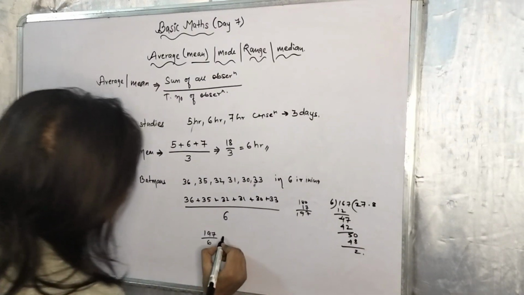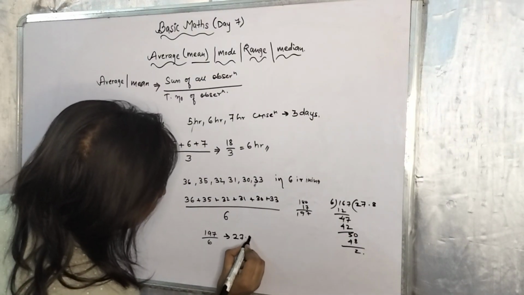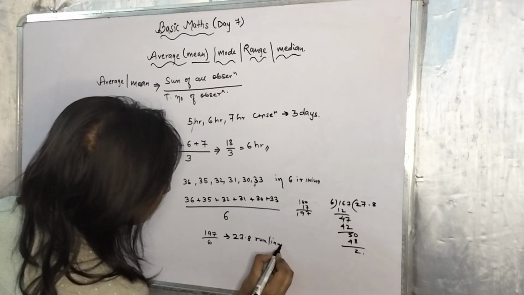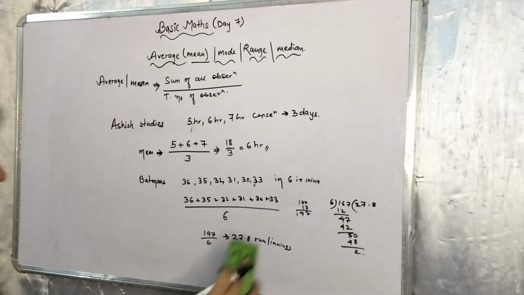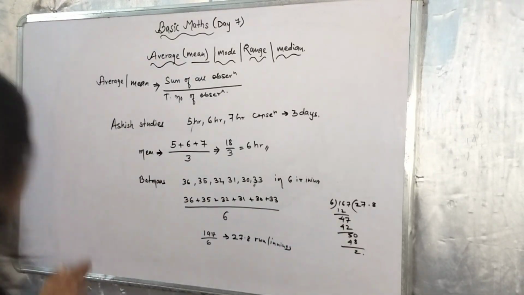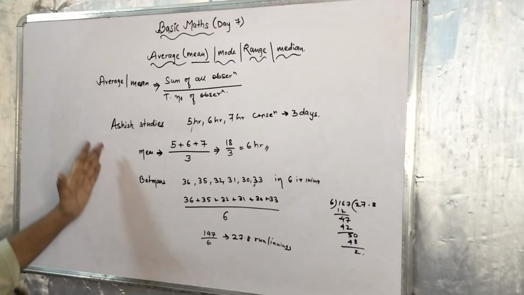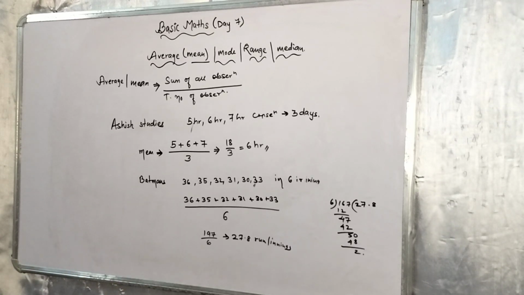So on an average, that is 27.8 runs per innings. I hope you got the main concept: these are the areas where we use mean.